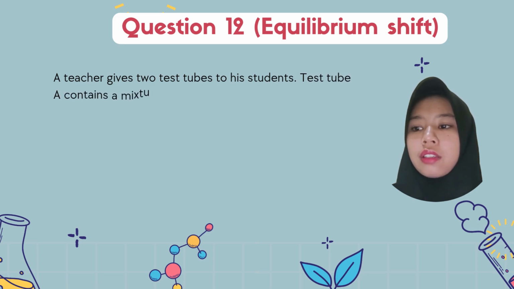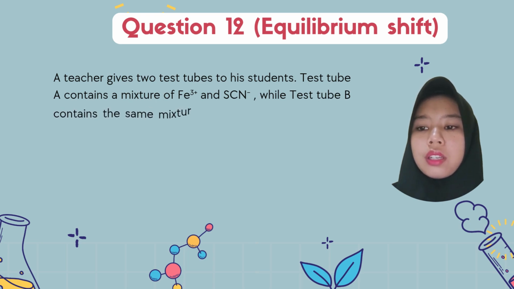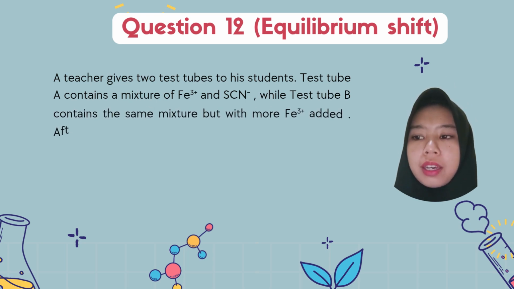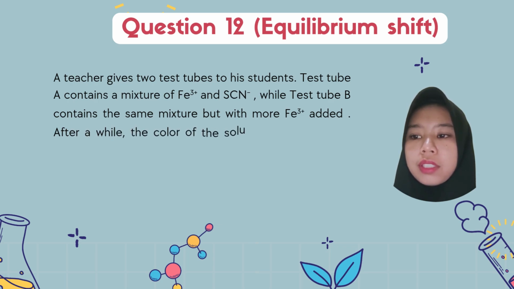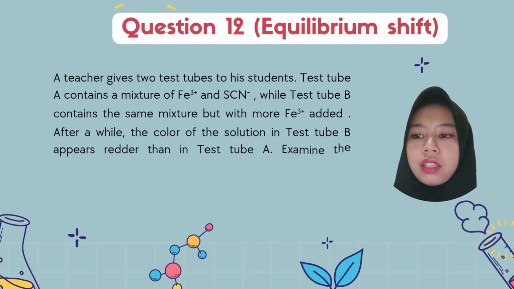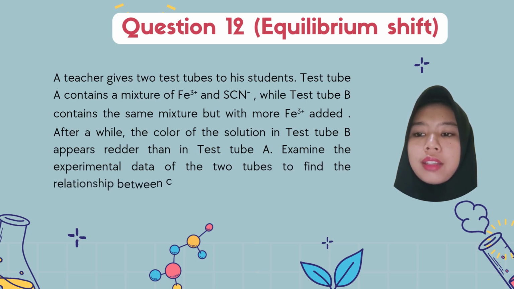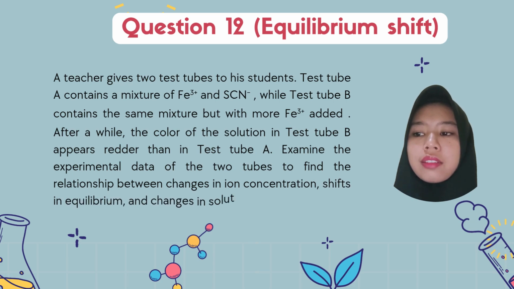Question 12. Equilibrium shift. A teacher gives two test tubes to his students. Test tube A contains a mixture of Fe3+ and SCN-, while test tube B contains the same mixture but with more Fe3+ added.